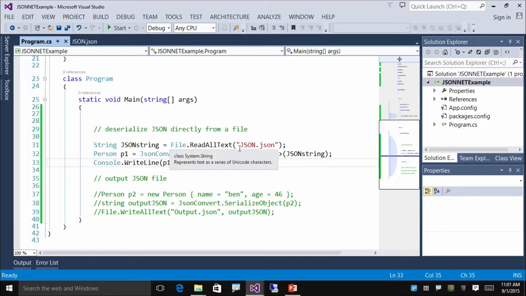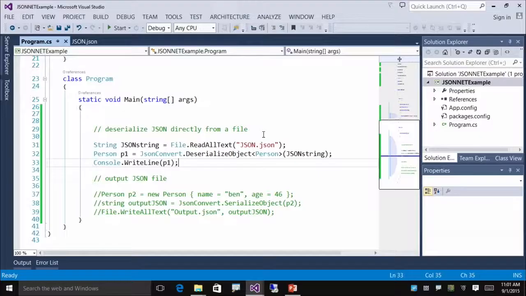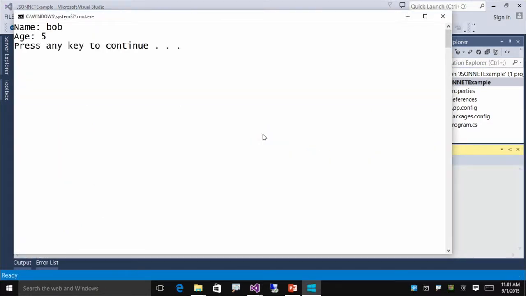So it seems like the major difference here is that DeserializeObject is just available as a static method right off of the class, like a helper method. But with the JSON serializer, we actually had to new up that object. We had to create an instance of it in order to use that. That seems like the major difference here. OK. So let's run it and see if it actually works. Bob, age 5. Perfect.